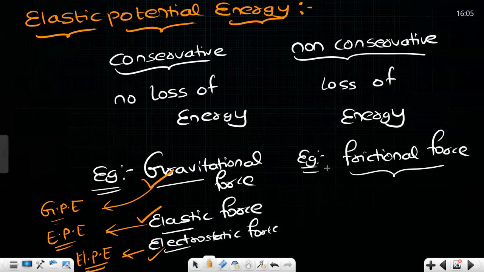Non-conservative forces will not have it. Similarly, we are discussing about the elastic materials, correct? Each and every elastic material will be contributing for this elastic potential energy, because elastic force is a conservative force. Is that clear? Please note down this point in your notebook: conservative, non-conservative. And write down one point here that there is no frictional potential energy. Just note down this point.